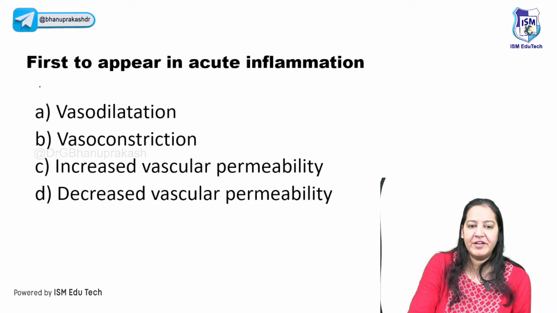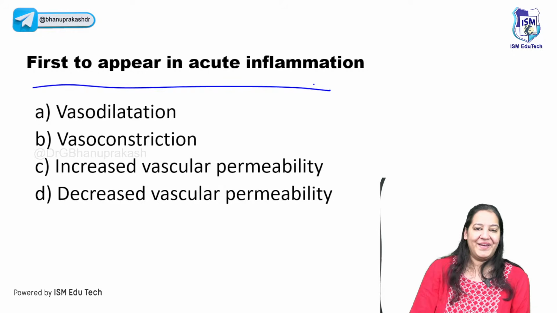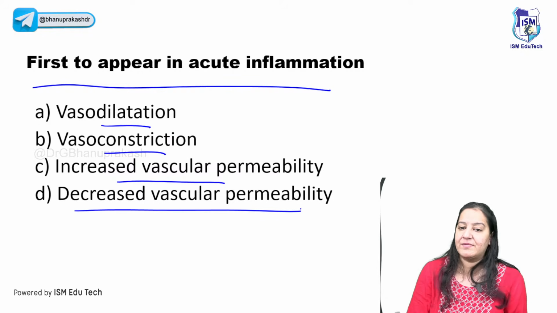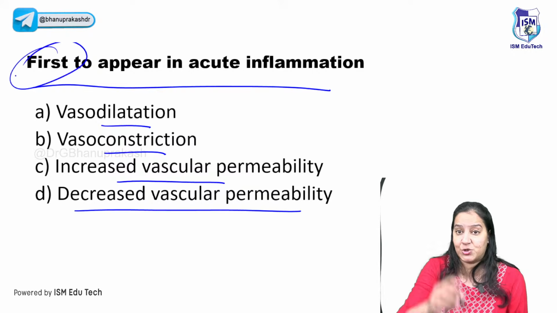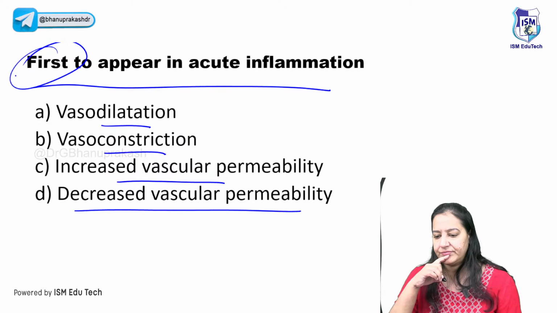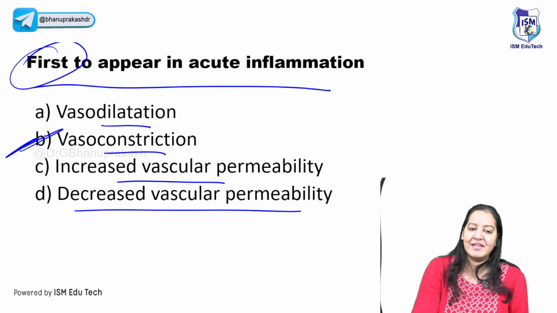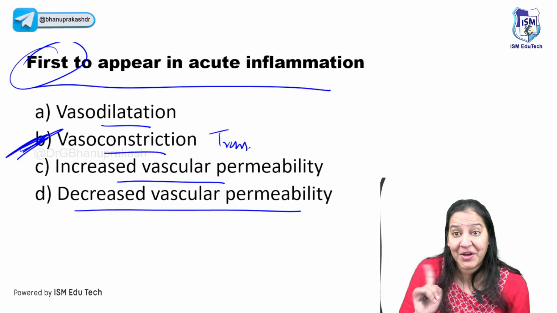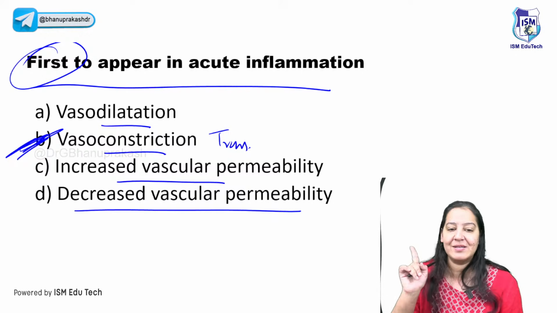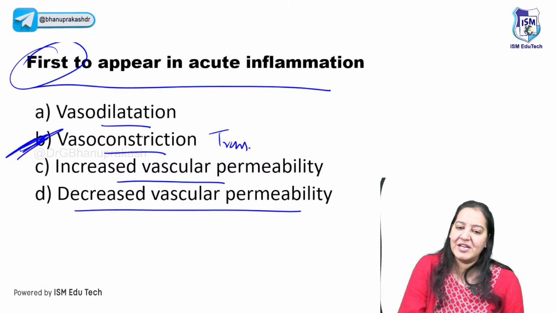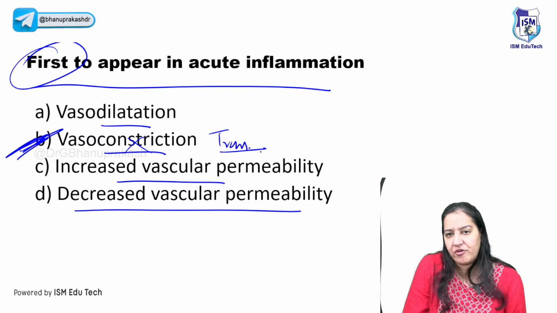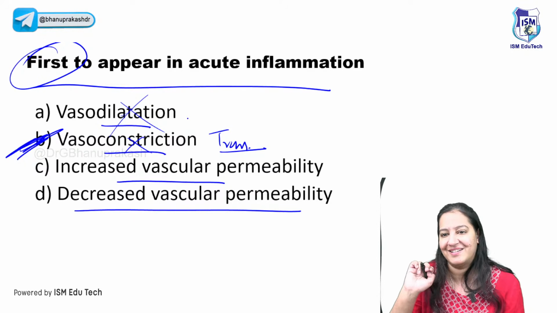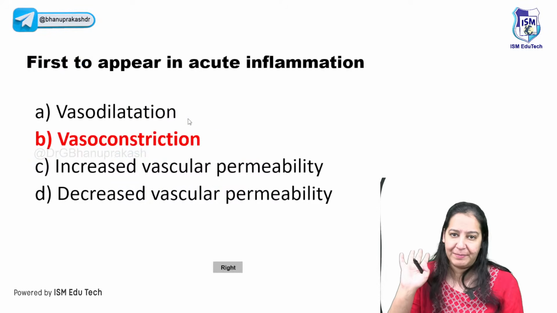The next question. Which step is the first one among the following: vasodilatation, vasoconstriction, increased vascular permeability, or decreased vascular permeability? Most of you are right. It's vasoconstriction. Although it's transient, you cannot miss it. The first step is always vasoconstriction. Usually students miss this step because it is transient. They don't read from the books properly and they go with vasodilatation. No, vasodilatation is the second step. So I will go with B.